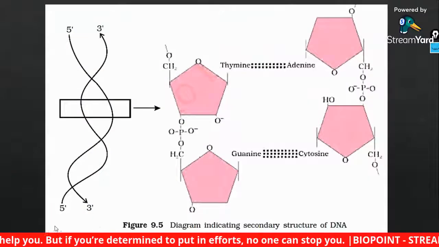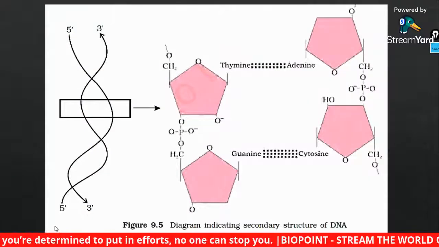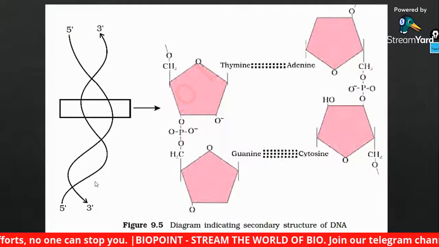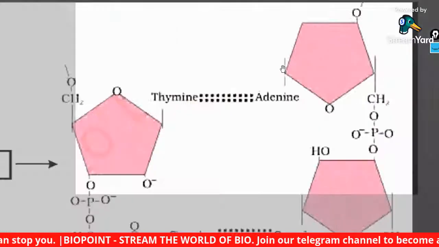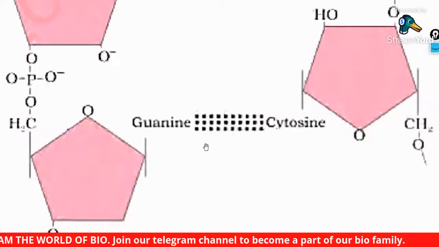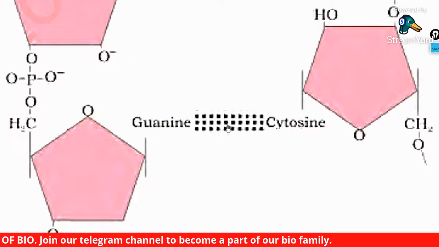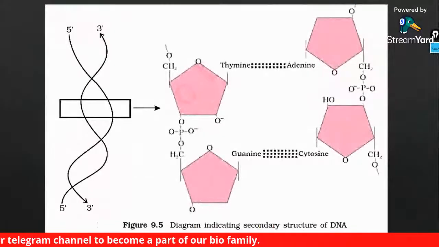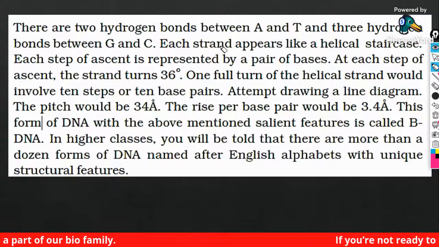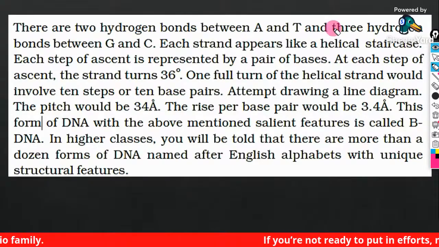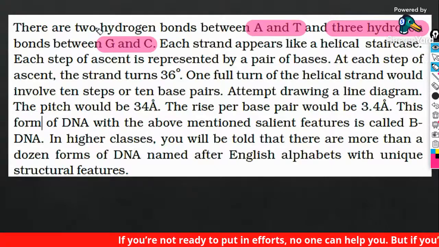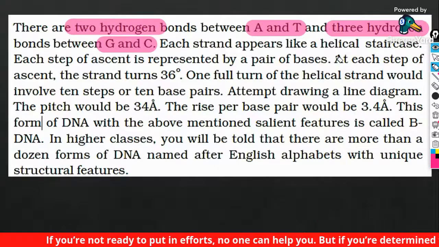Done, everybody. This is a diagram of a B-DNA which is seen in your NCERT textbook. Look, 2 hydrogen bonds are formed over here, 2 hydrogen bonds, but here where you find guanine and cytosine, you will find 3 hydrogen bonds. This is also what I have told you: there are 2 hydrogen bonds between A and T, and between G and C there will be 3 hydrogen bonds.